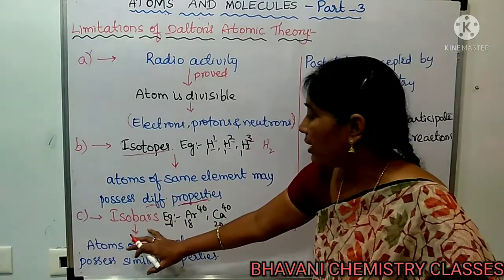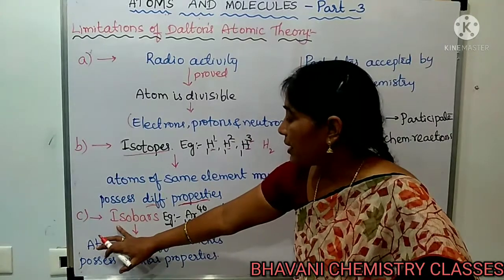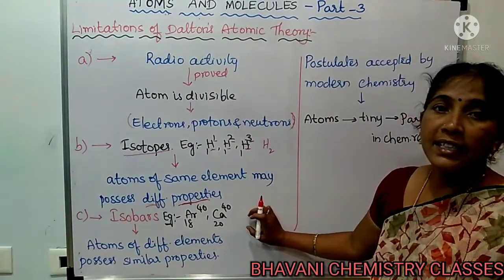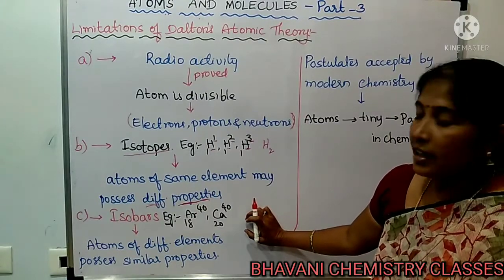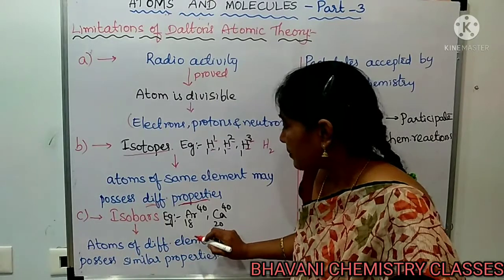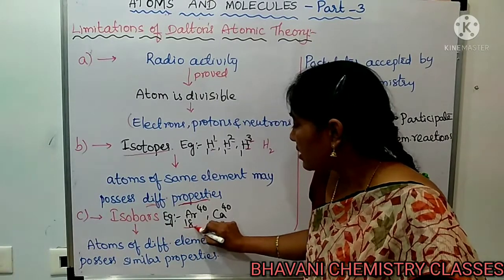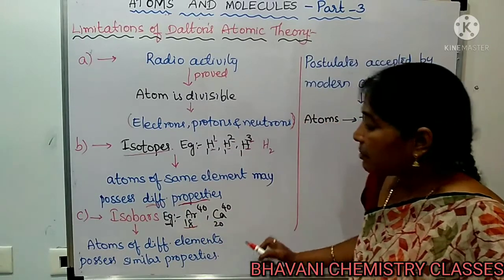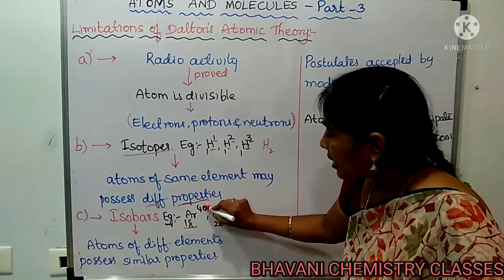One more postulate of Dalton is that the atoms of different elements will differ in their properties. But after the discovery of isobars, for example argon-40, where 18 is the atomic number of argon and 40 is its mass number.